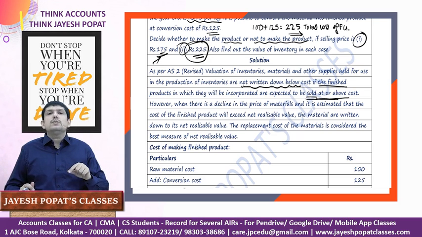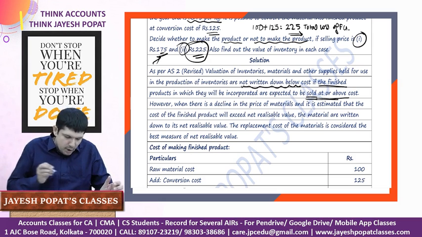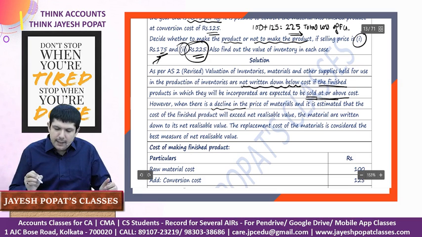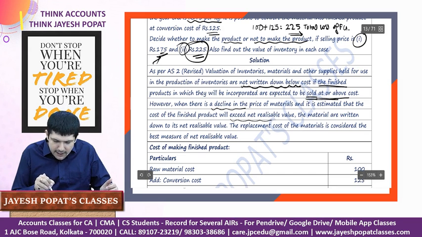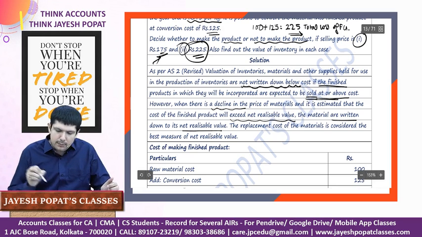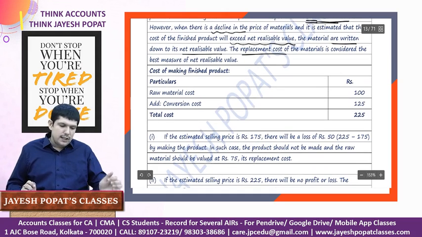But if the finished goods is going to sell at a loss, then you need to value your raw material at NRV, which is the replacement cost. However, where there is a decline in the price of material and it is estimated that the cost of the finished product will exceed the net realizable value, materials are written down to their net realizable value and the replacement cost of the material is considered as the best measure of the net realizable value.